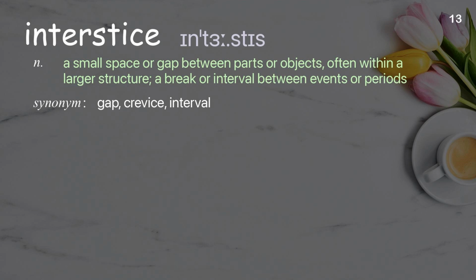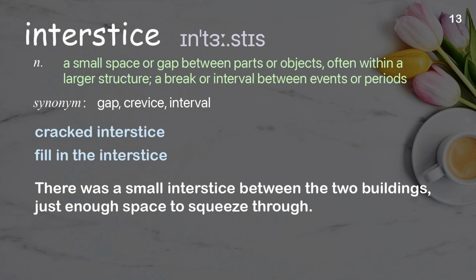Interstice. A small space or gap between parts or objects, often within a larger structure, a break or interval between events or periods. Examples: Cracked interstice. Fill in the interstice. There was a small interstice between the two buildings, just enough space to squeeze through.